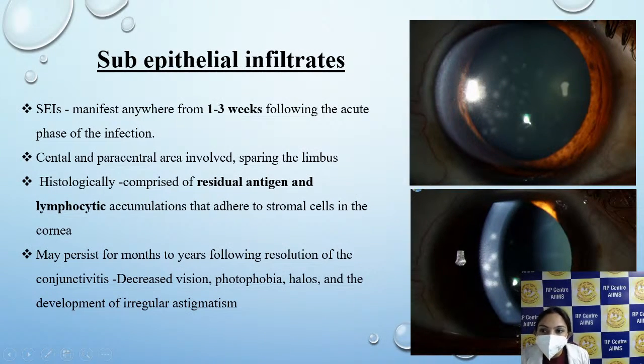Now coming on to subepithelial infiltrates, they start to manifest anywhere from 1 to 3 weeks following the acute phase. Usually the central and the paracentral areas are involved. The limbus is generally not involved. Histologically, they are comprised of residual antigen of the virus and lymphocytic accumulation, which gets adhered to the stromal cells in the cornea. They may persist for months to years following resolution, resulting in symptoms like photophobia and blurring of vision in the patient.